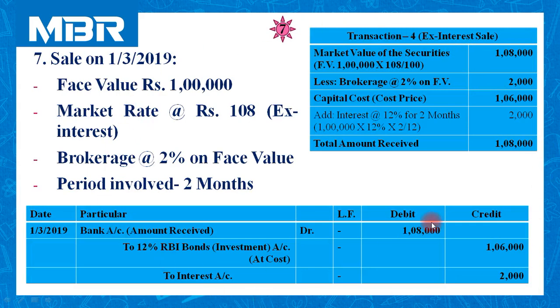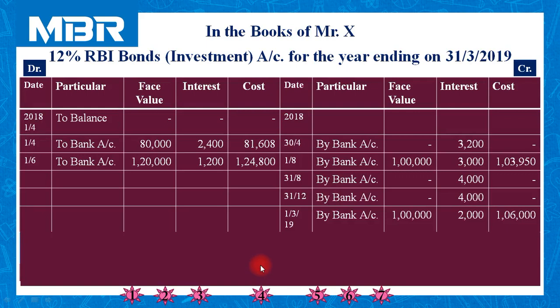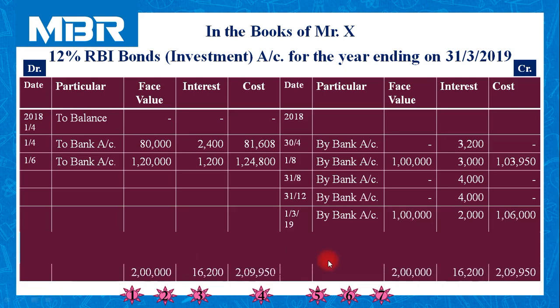Right? Now, in this equation nothing is left as a closing balance, so we need to complete our account. Now the account is available on your screen, and right from standard 11 all of you are aware of how to close the account.